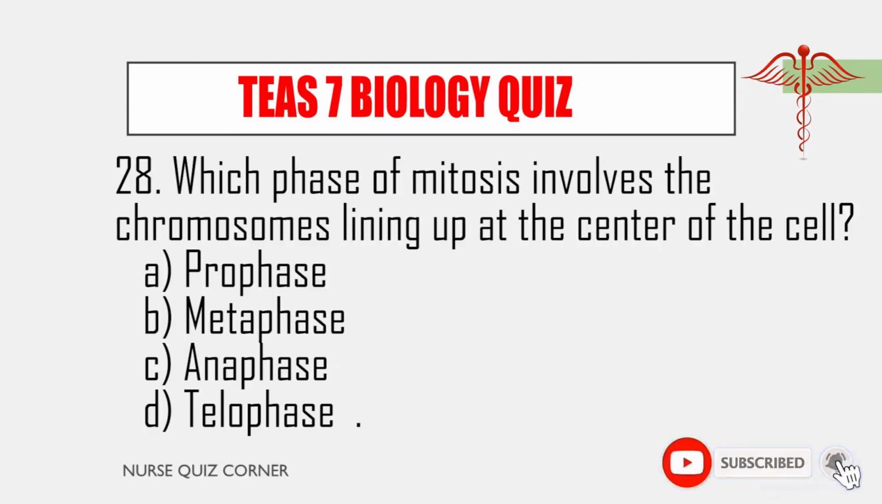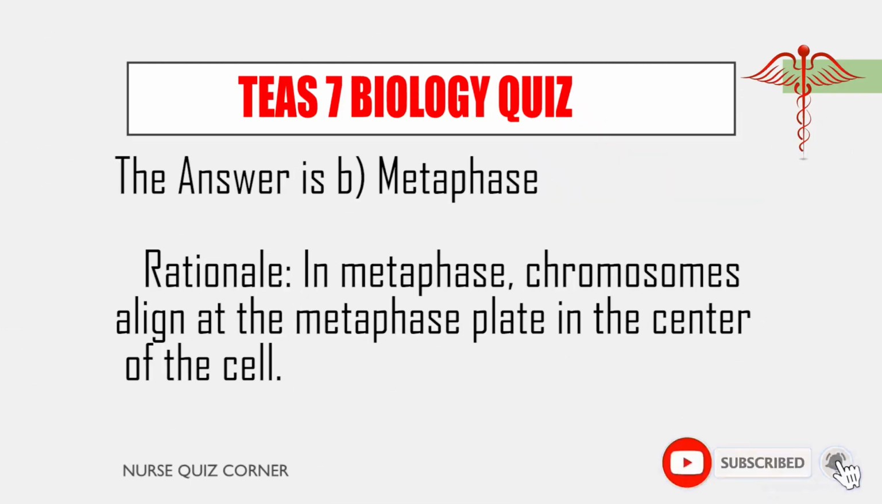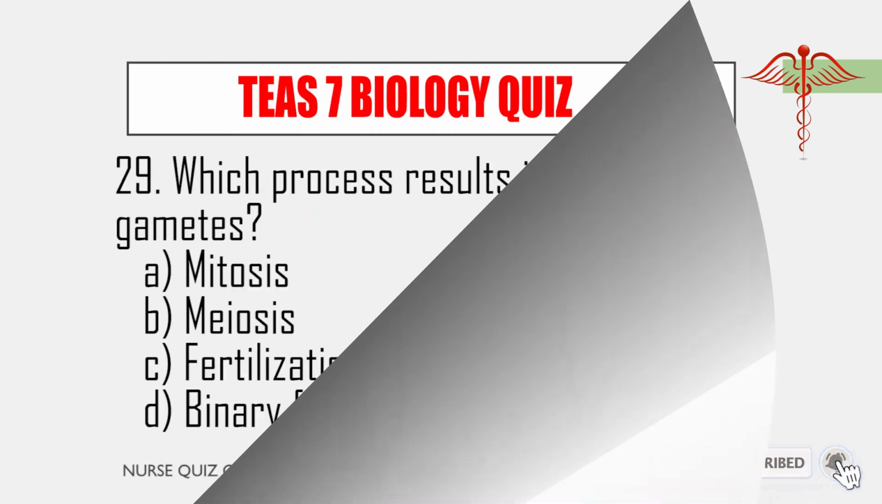28. Which phase of mitosis involves the chromosomes lining up at the center of the cell? A. Prophase. B. Metaphase. C. Anaphase. D. Telophase. The answer is B, metaphase. Rationale: In metaphase, chromosomes align at the metaphase plate in the center of the cell.